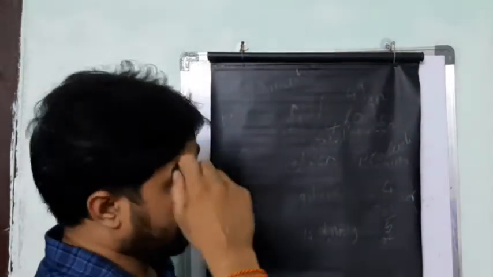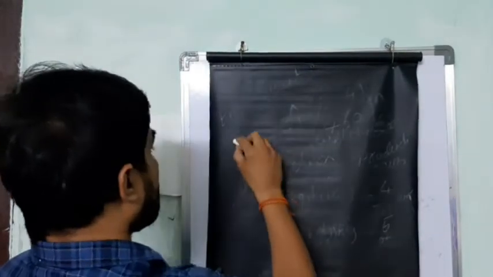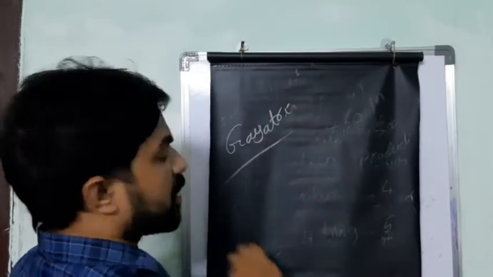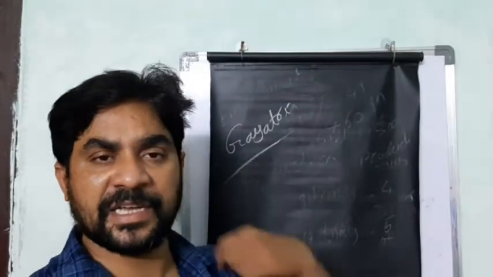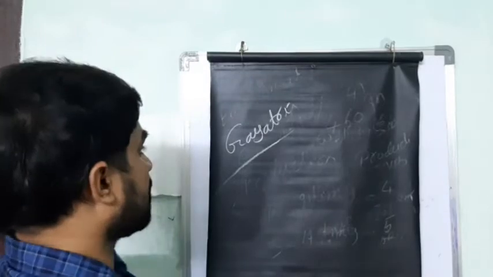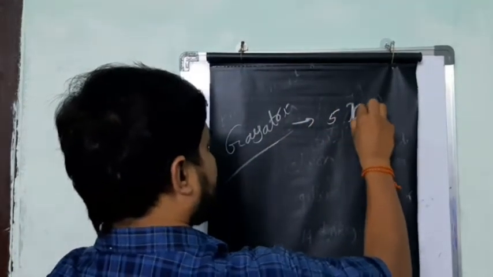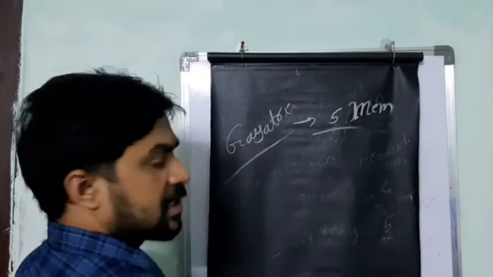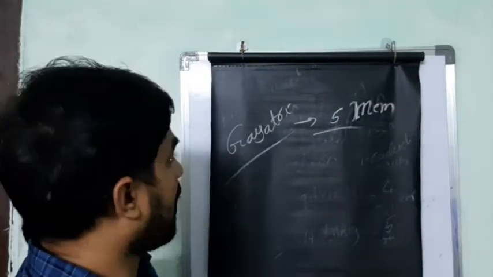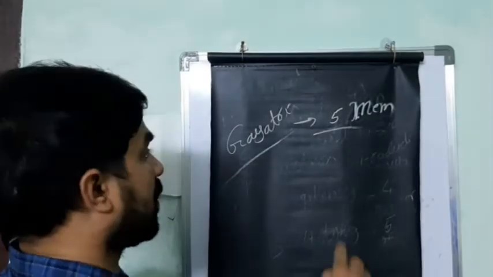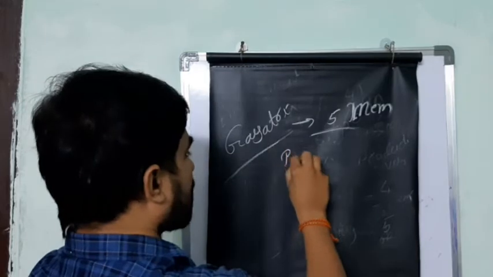So we have one more small concept that we have to know. Before learning that, I give you one example. The name of the lady is Gayatri. We studied about this lady in class 9th, 8th, in every class. This Gayatri family has 5 members. Try to understand this example. Gayatri has 5 members in her family, and they have a plot of land.